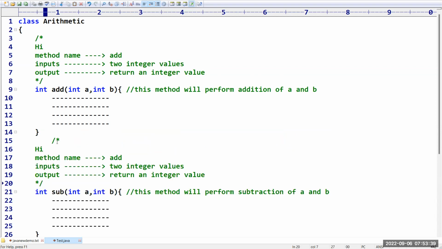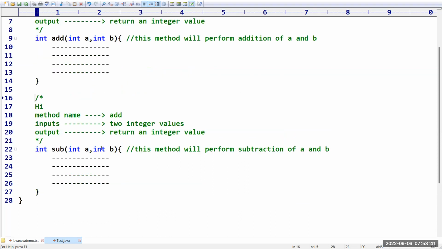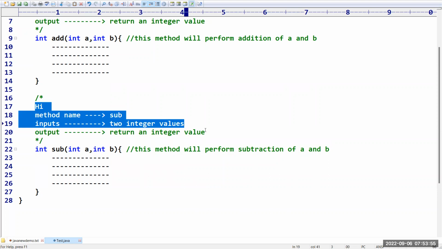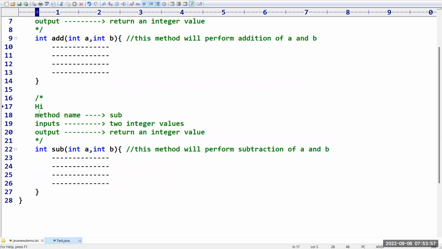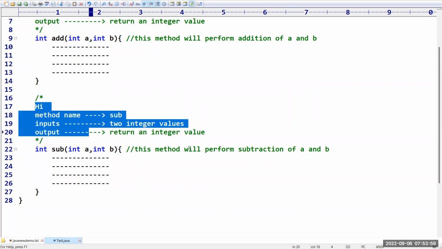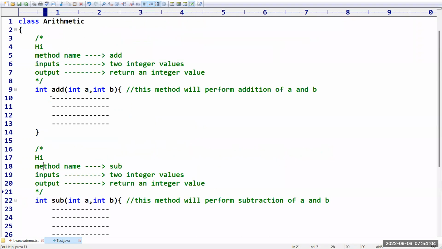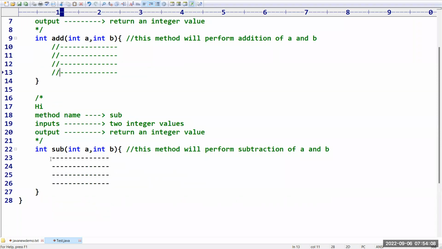What is that add method going to do? This kind of information you can provide in front of the method. If you have more than one line to be written, then you have to take those things in comments, multi-line comments. Just for your reference purpose, because slashes won't be executed, right? So better I will remove this.